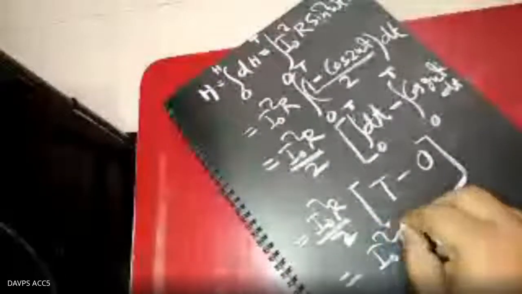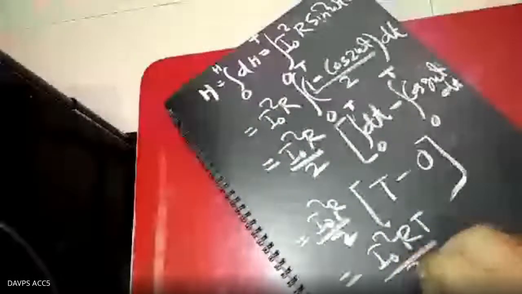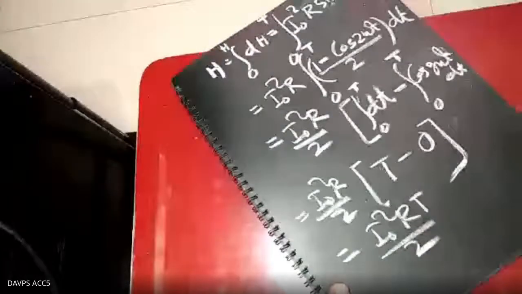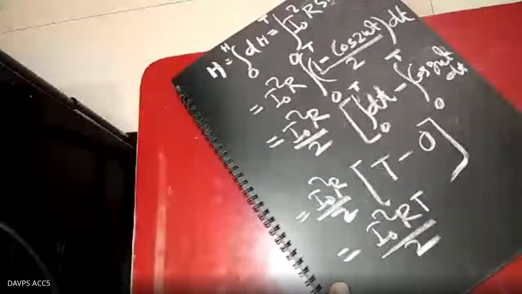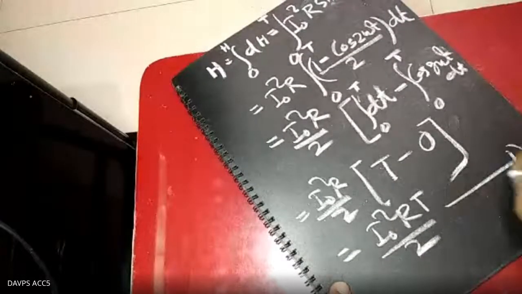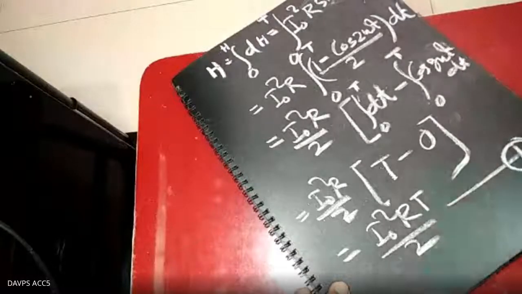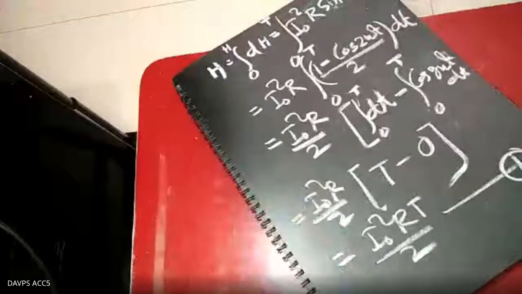So this is equal to I naught square R t upon 2. You are finding H, the heat generation, equal to I naught square R T upon 2. This is the heat you are finding by the integration method.